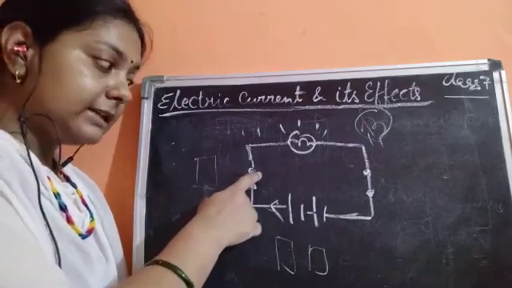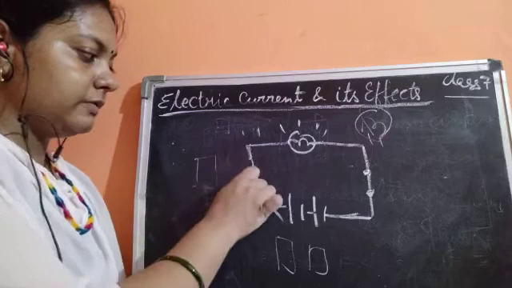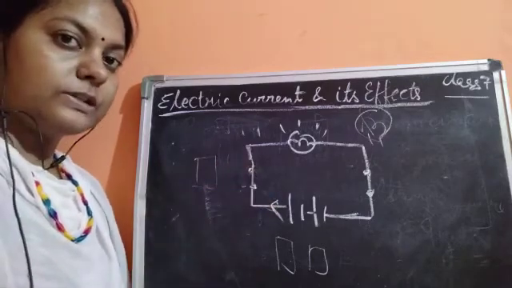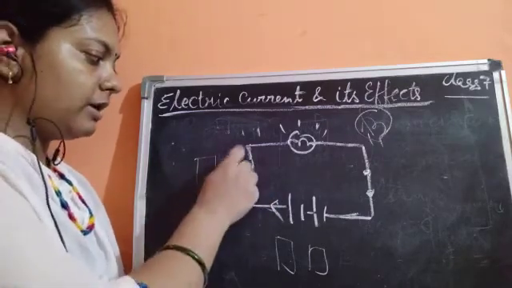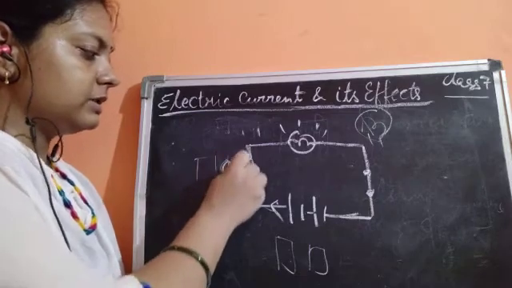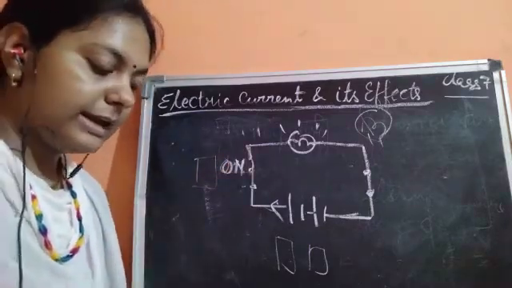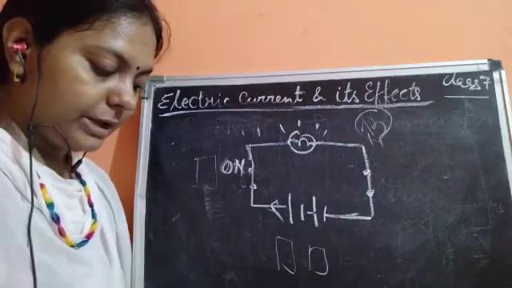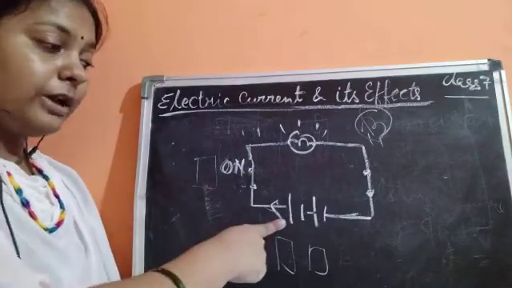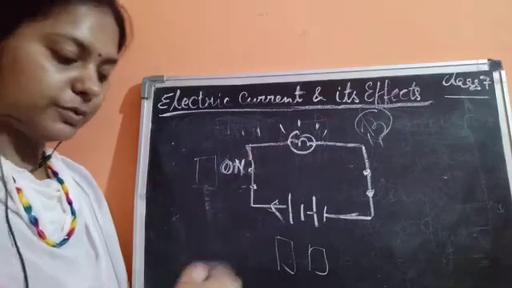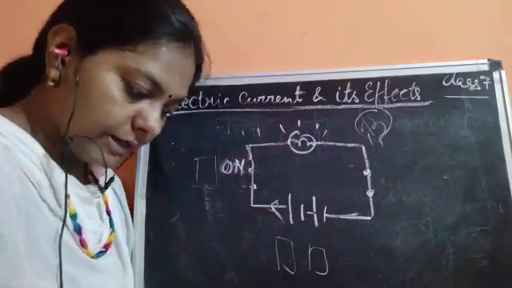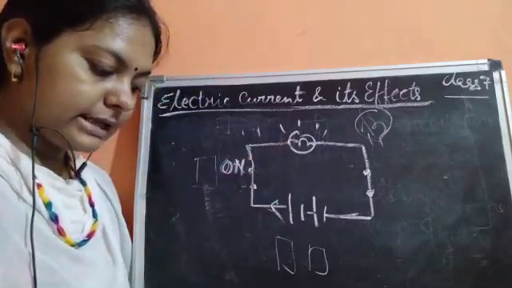So for completing this circuit, we need to close this. Closing the circuit means the switch is in the on condition. Because of the on condition, the bulb is glowing. It means the current is flowing from the positive terminal to the negative terminal, and the circuit is then said to be closed.